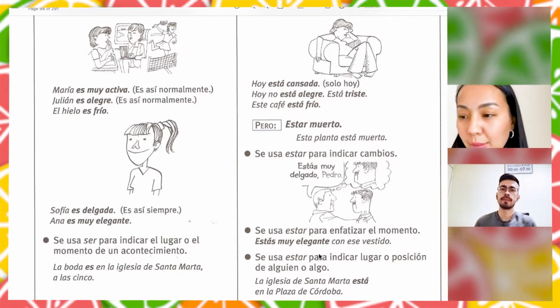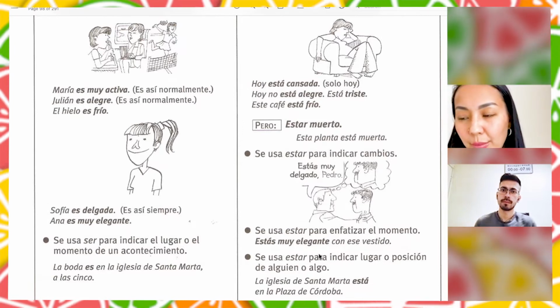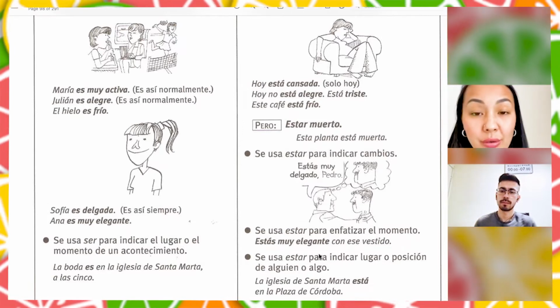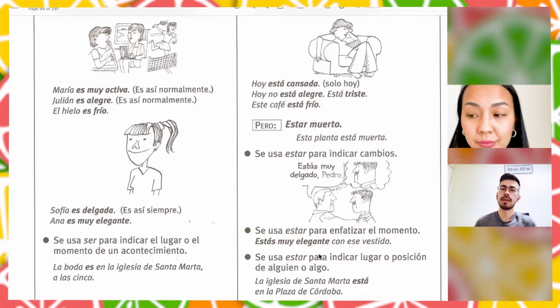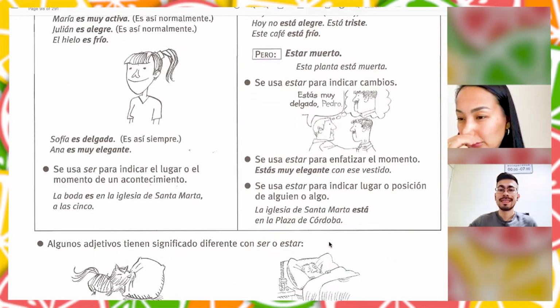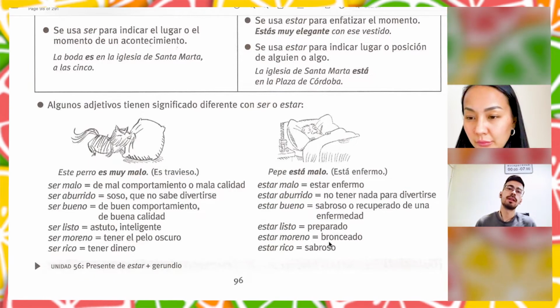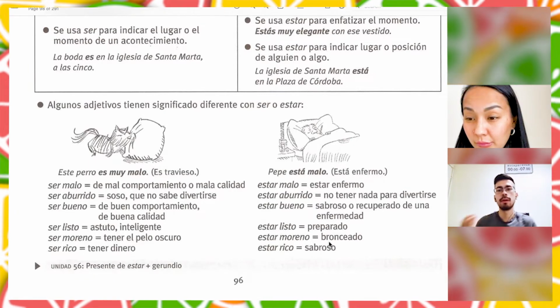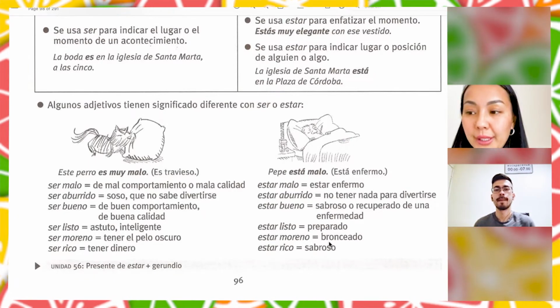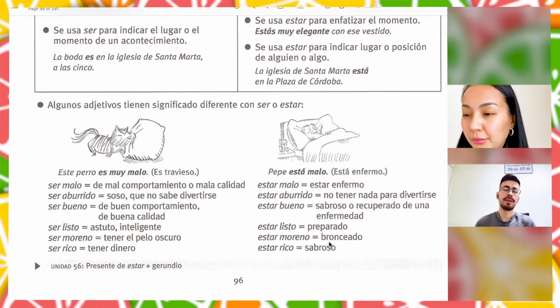So I've noticed estar can also be like in English, there is, there are, right? There are, yes. And let's see, some adjectives can change their significance with the verb ser and with the verb estar. The meaning. Yes, the meaning.